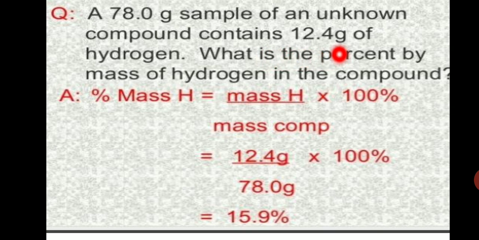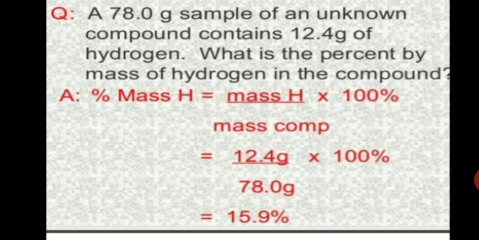Okay, hydrogen mass is also given. You know how to calculate the percentage of your marks, isn't it? When you get some marks in the examination, you will find out the percentage. Then only you can say how much grade you got or what's the grade of your subject. So how do you do that type of grading or that type of percentage?